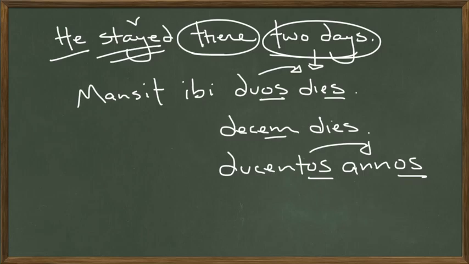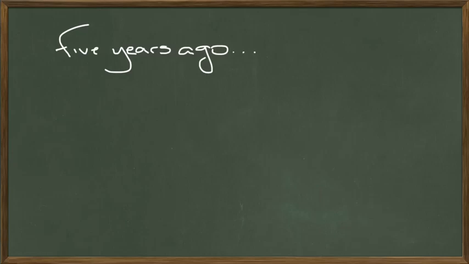Speaking of staying somewhere 200 years, a house could stay in one location 200 years, a person cannot. And mansit is the verb from which we get the English word mansion, which literally means to remain in a location, which is what mansions tend to do. I don't see mansions moving around very much. I live across the street from one that has actually been there for 200 years. I don't live in that mansion, although I'd love to. But I don't. Oh well, maybe someday.